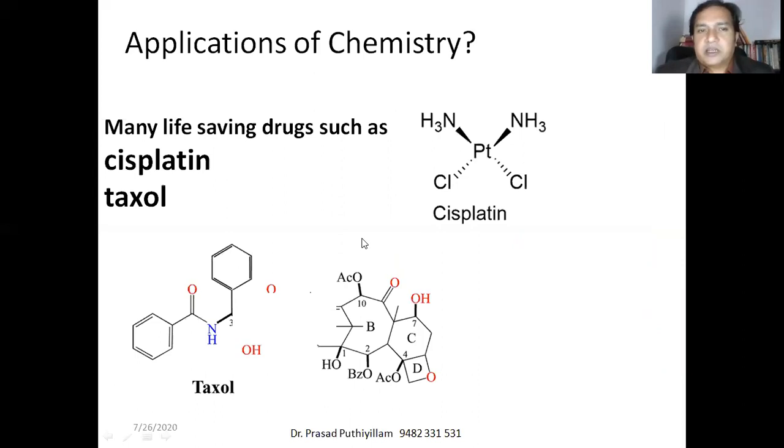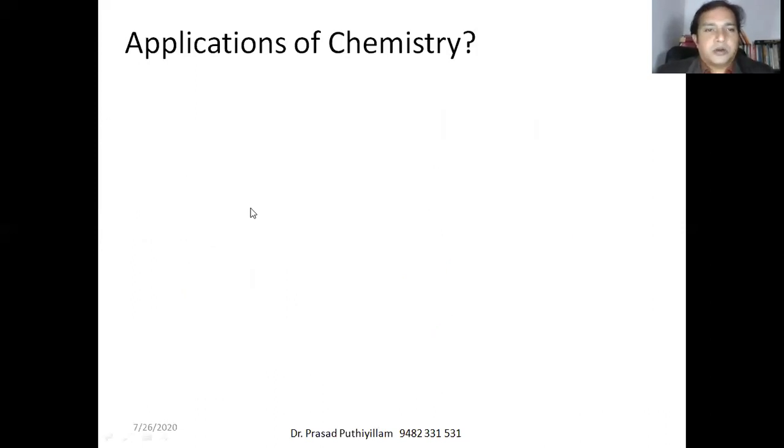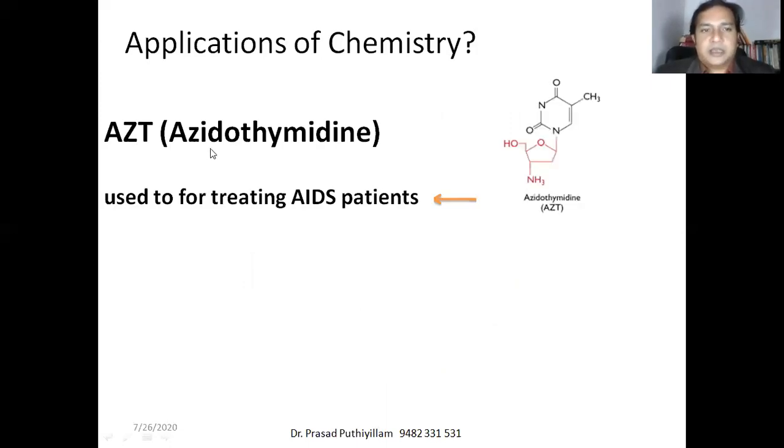Many life-saving drugs such as cisplatin and Taxol, the chemical structure formulas of cisplatin and Taxol are given here. Cisplatin and Taxol are effective in cancer therapy. Either they destroy the cancerous cell or they alter the property of the cancerous cell. And also chemicals like AZT, that is azidothymidine. The structure of azidothymidine is given here. It is used for treating AIDS patients.